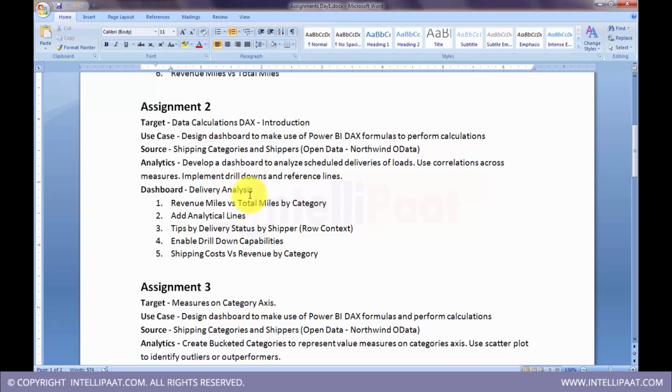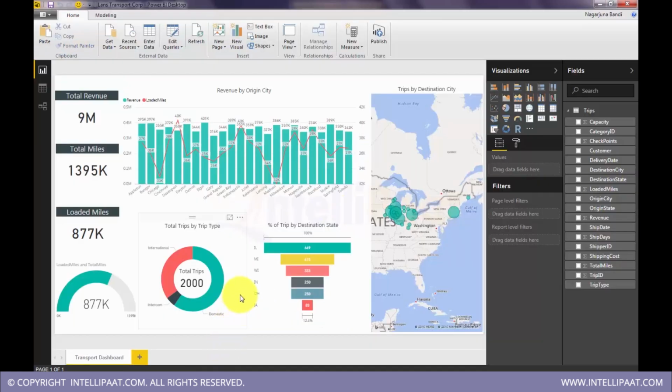DAX stands for Data Analysis Expressions. I'll give an introduction to DAX and then we'll write a couple of formulas on the existing data, and create visualizations on top of them. We'll discuss more of DAX in upcoming assignments. For this assignment we'll target an introduction to DAX. And also we'll get two new data sets into the analysis.